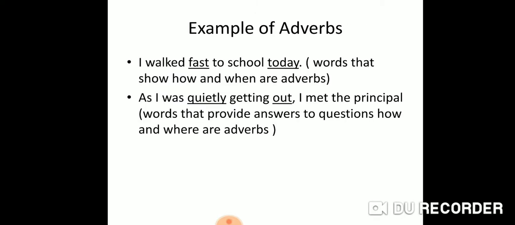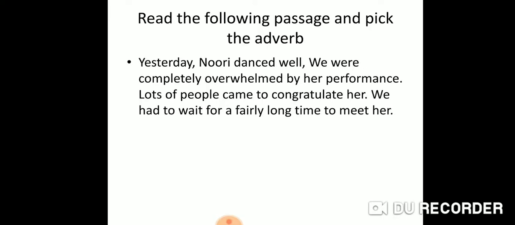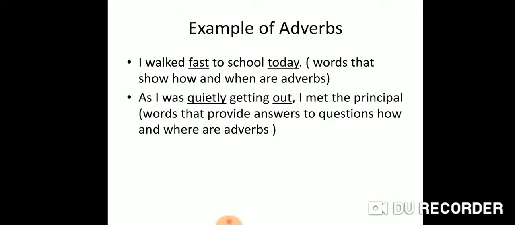let us identify the subject of the sentence. I walked fast to school today. So I is the subject. Walking, you can see an action. So we have got hold of the verb. Now ask the question, how did I walk? It is telling, I walked fast. When did I walk fast? Today. So by asking these questions, how, what and when, you will be able to identify adverbs. So that is about the first sentence.